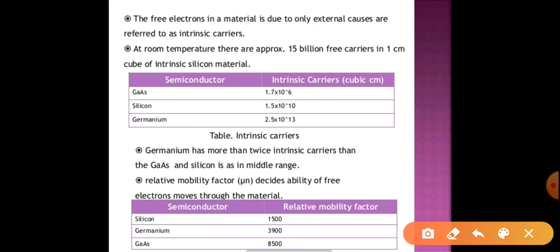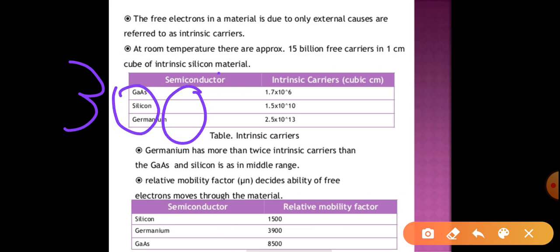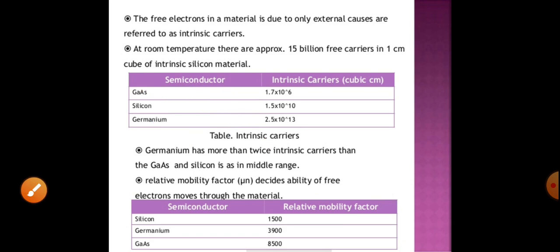Now we will see this part, what exactly it means. We know that silicon, germanium and GaAs are the semiconductor materials normally used. At room temperature, in Kelvin, it is 300 Kelvin. 300 Kelvin is the room temperature. So I have mentioned in 1 cubic centimeter, meaning 1 by 1 by 1.